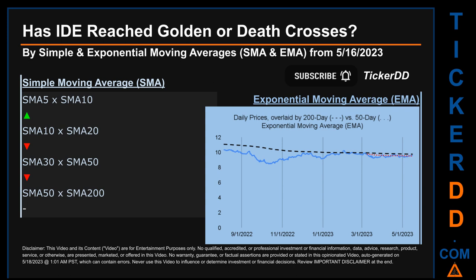Continuing with SMA, we looked across the 5 to 10, the 10 to 20, and the 30 to 50-day ranges to see if golden and death crosses had been reached. We found golden cross signal for the 5 to 10. We found death cross signal for the 10 to 20. The 30 to 50. We could not find neither golden cross nor death cross signal for the 50 to 200.